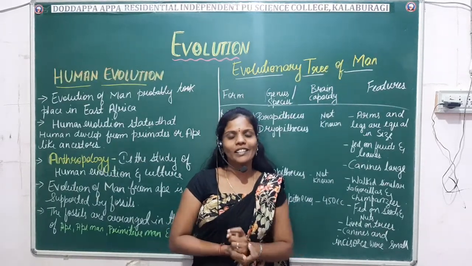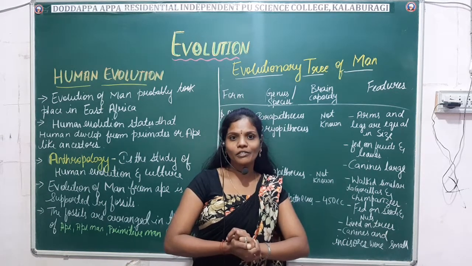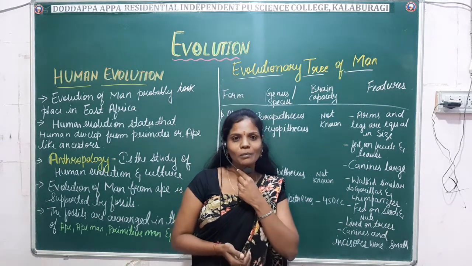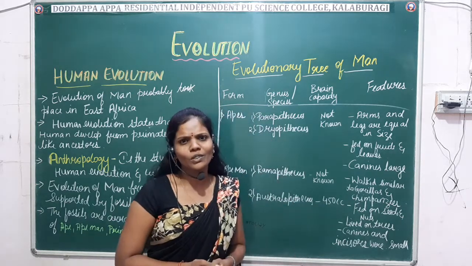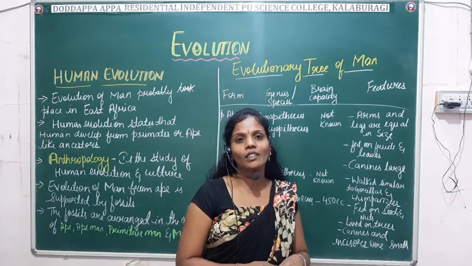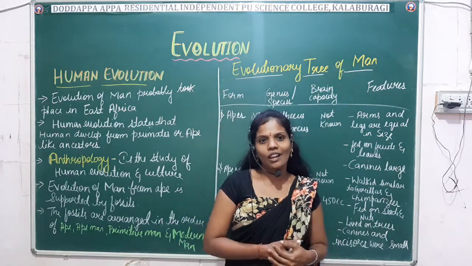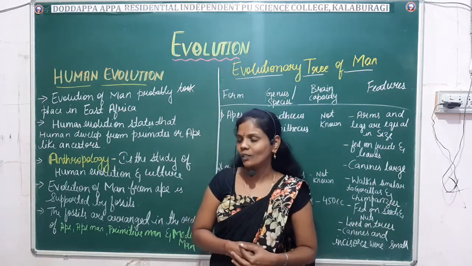Okay, so now next we'll move on to the last concept of this chapter and the most interesting concept of this chapter, that is the evolution of man, the human evolution. Fine, so what are the events which take place in our human evolution, our own evolution, how has it taken place, I will study now.